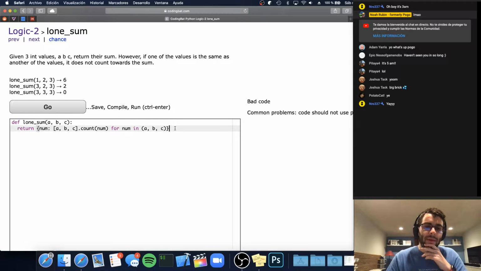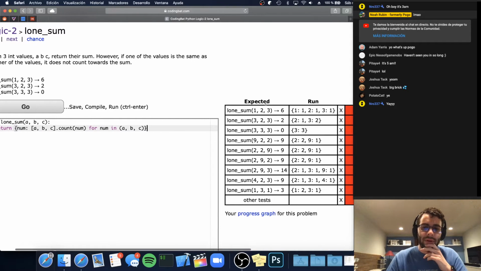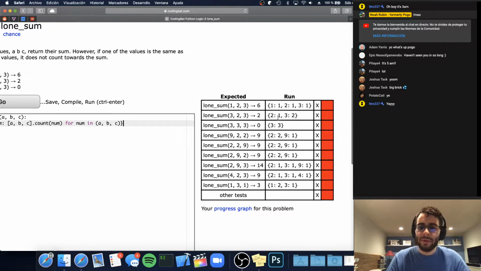Right, so basically what this is doing, and if I run it, you can sort of see what it's doing, is the keys are the numbers that we have, and the values are just the number of times that each number appears. So as I said, in the 1, 2, 3, they each appear once. In the 3 example, the number 3 appears 3 times. Then, like this example, 9 appears once, 2 appears twice.